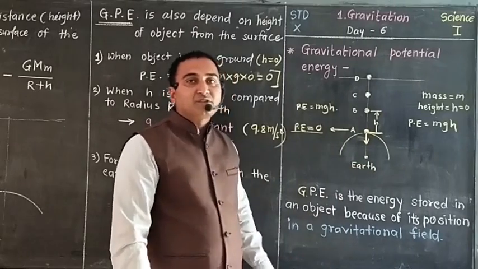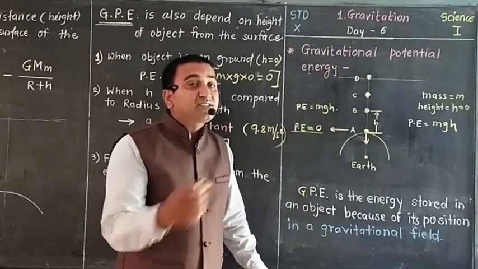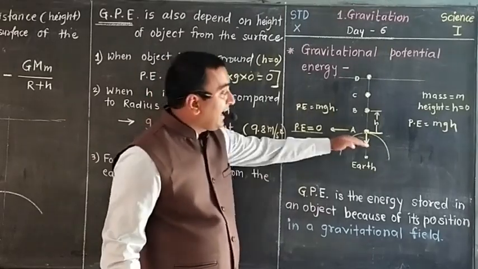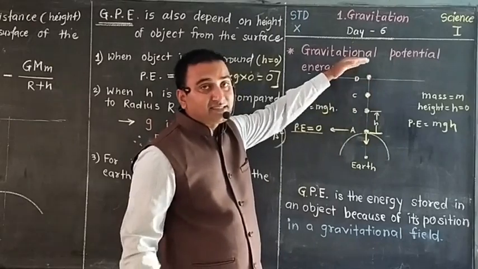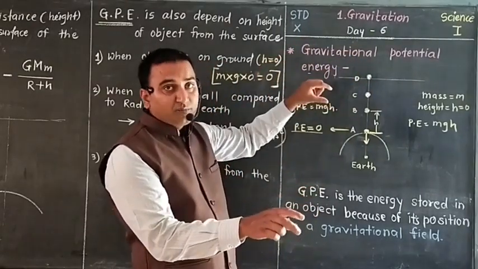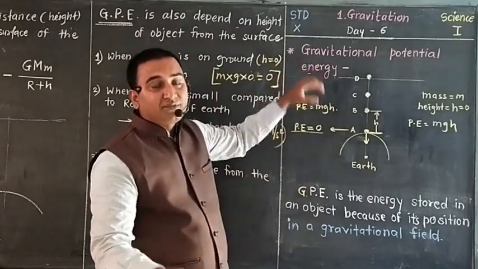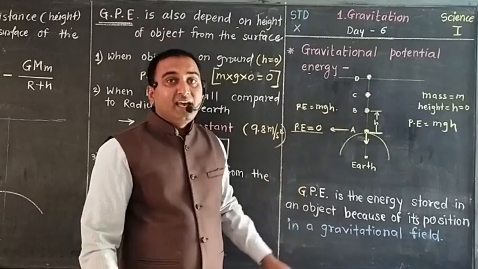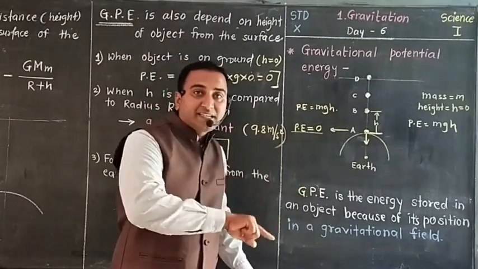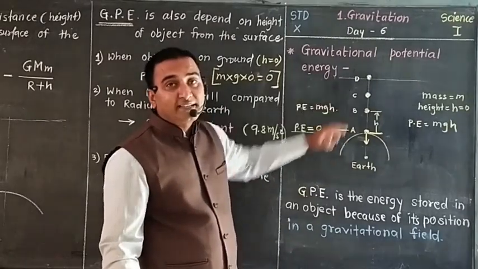Because gravitational force is inversely proportional to the square of the distance between the Earth and that object. And as height increases, both the objects, one is Earth and the other is the original object, move farther away from each other, so the distance increases. And as the distance between the object and the Earth increases, the force goes on decreasing.